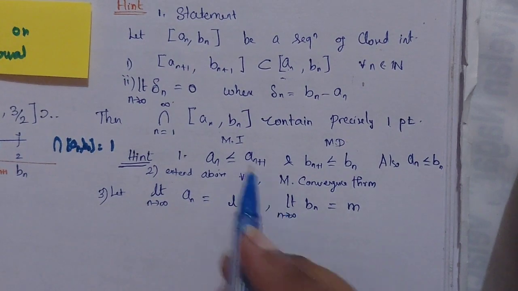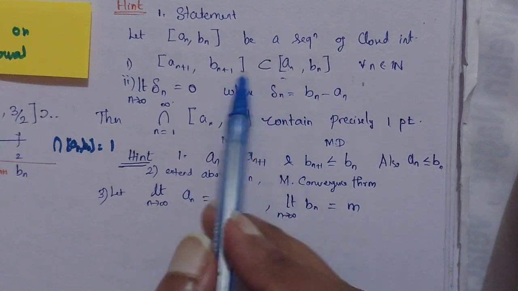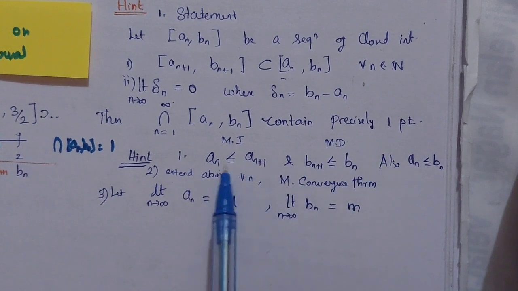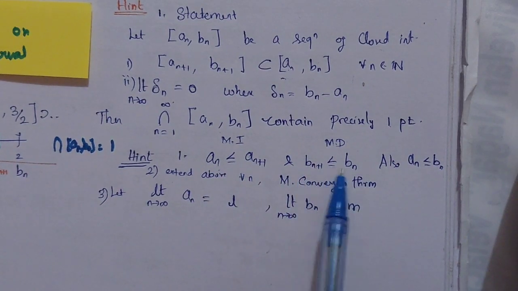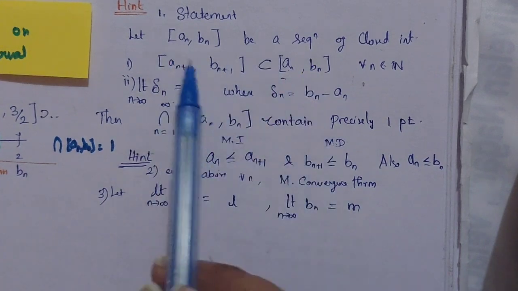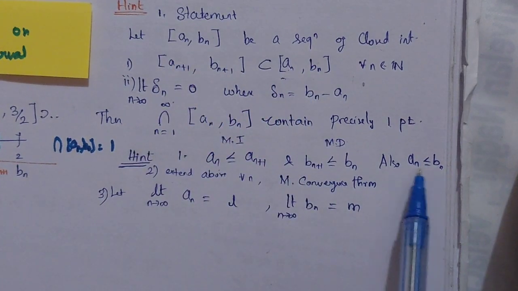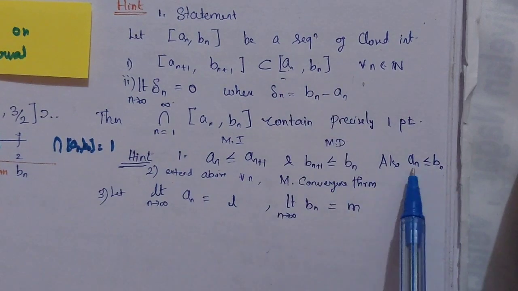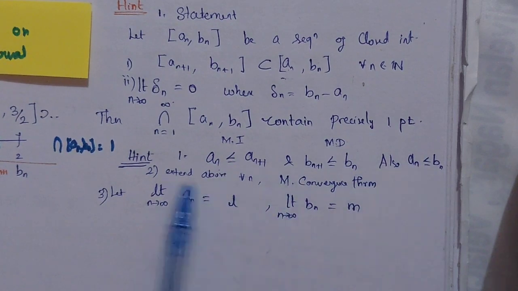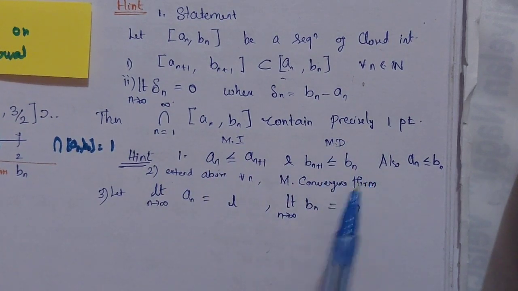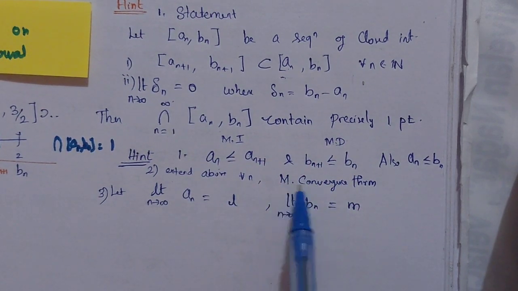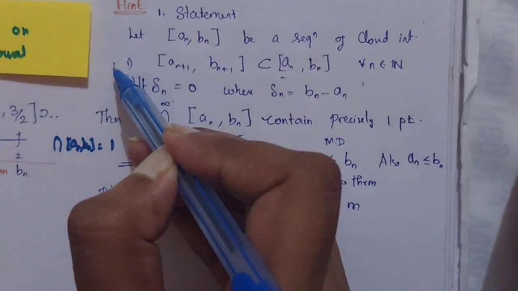So I have used the first hypothesis, that is, I have constructed so far. I have constructed the first line like An is less than or equal to An plus 1, Bn plus 1 is less than or equal to Bn. Also, I know if there is an interval 0, 1, then 0 is obviously less than or equal to 1. So An is less than or equal to Bn, because this is obvious in any interval. So I have arrived at this, and hence there is a monotonically increasing and a monotonically decreasing sequence, and by the monotonic convergence theorem, An converges to L and Bn converges to M. So I have used the first hypothesis successfully.